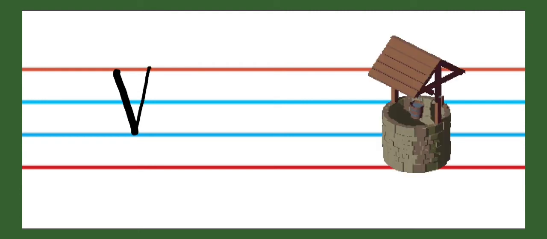Now next, after V, W. W for well. This is capital W. And this is small letter W. W for well. W says W.